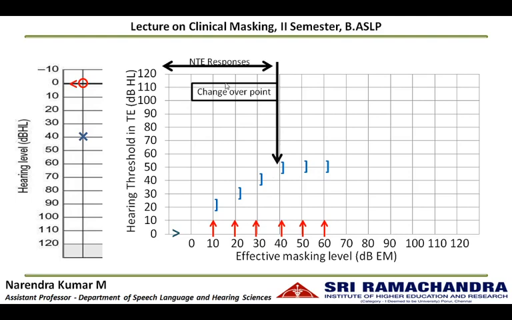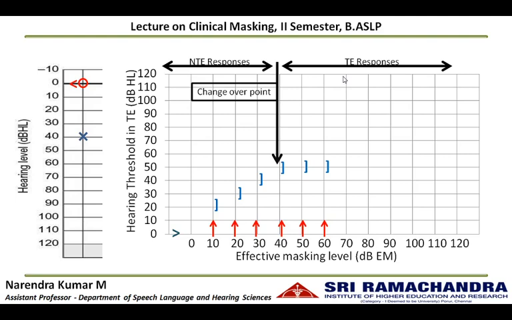So till this first changeover point, whatever responses we got from the test ear are not the responses from the test ear, but they are the non-test ear responses occurring due to cross-hearing. Beyond this changeover point, whatever thresholds or responses we get are the responses from the test ear.